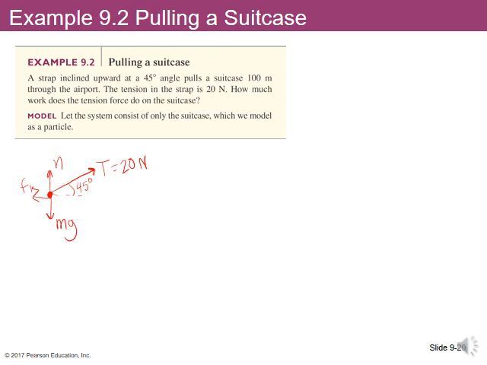The work that will be done, because it's at an angle, will be equal to the force applied times the displacement times cosine of the angle between them.